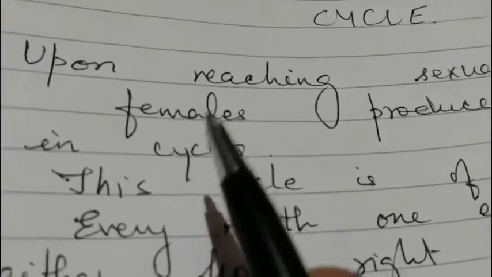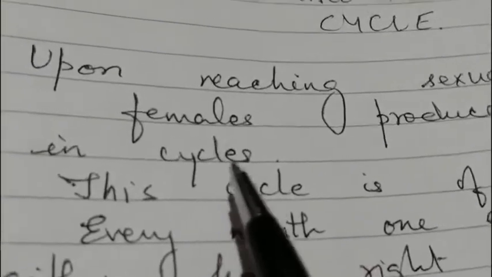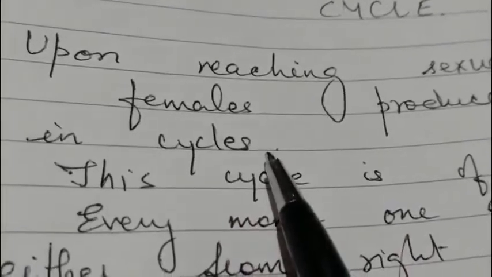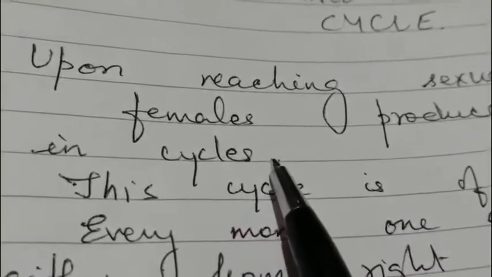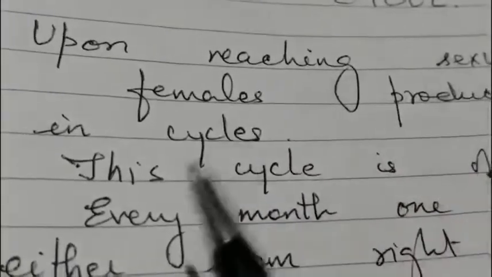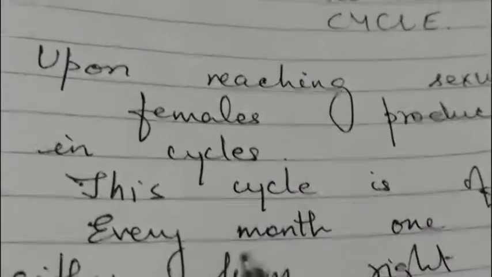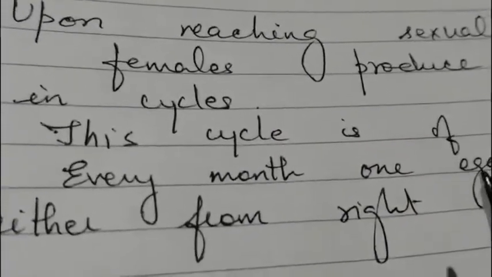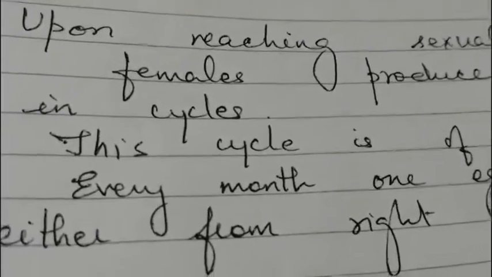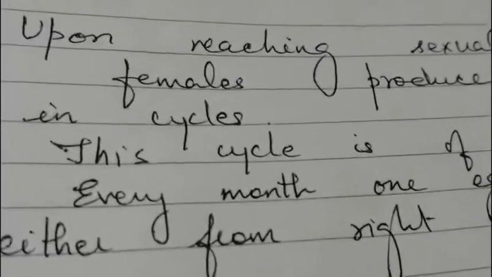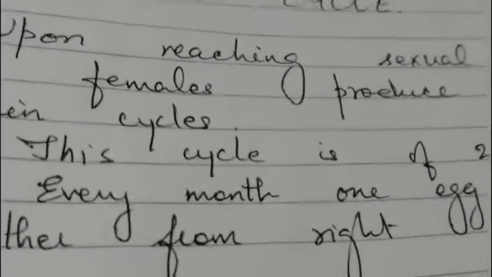Every month a female produces one ovum. If she produces one ovum from the right ovary in one month, then in the next month she will produce an ovum from the other ovary. Like this it goes on in a cyclic manner, and in some cases both ovaries may release eggs in a month. Those cases we will see, but generally this is what happens.